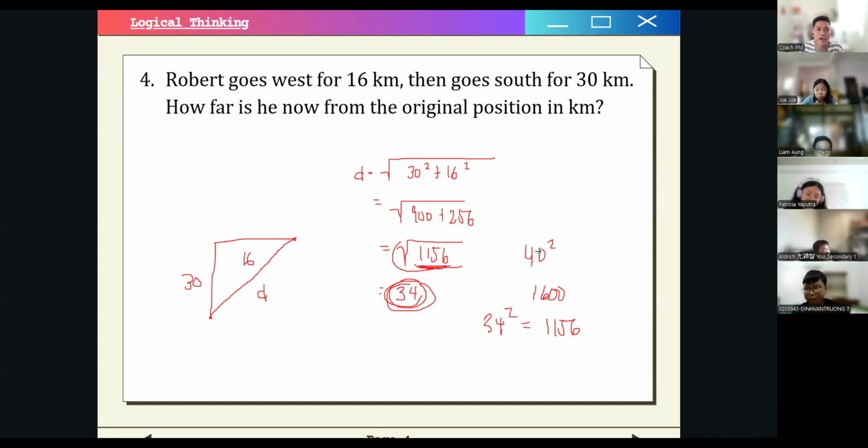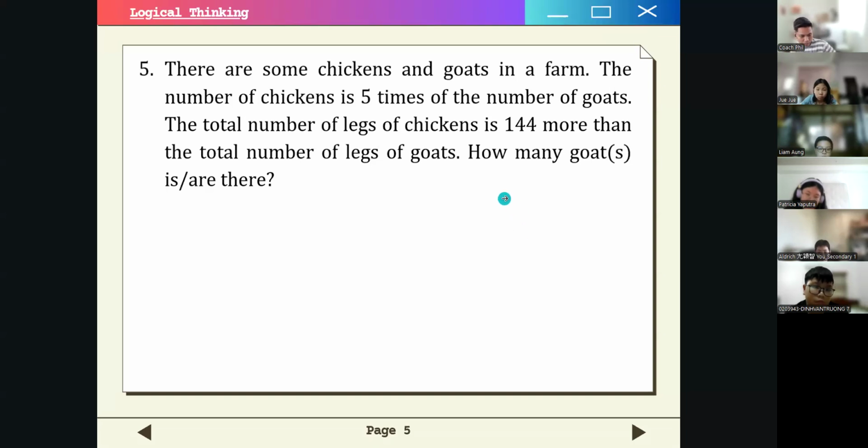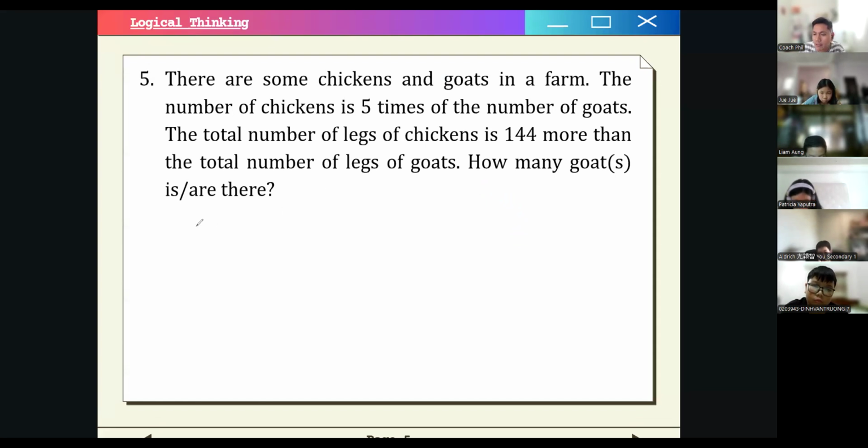So number 5. There are some chickens and goats in a farm. The number of chickens is 5 times the number of goats. The total number of legs of chickens is 144 more than the total number of legs of goats. How many goats are there? So for this one, we use algebra, okay? Let's use some variables to express the number of chickens and goats. For example, we let C be the number of chickens. And then we let G be the number of goats.